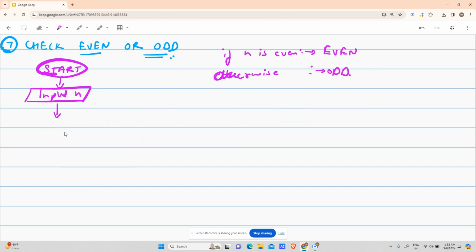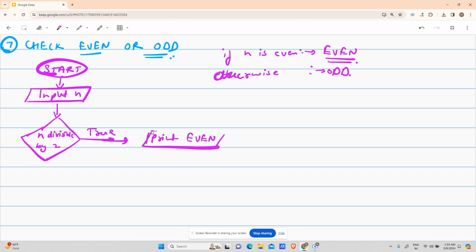Now I will use a conditional. So let's see what the conditional is doing here. Conditional says: is n divisible by 2? Now, what is the definition of even? The definition of even is the same: if a number is divisible by 2, it is an even number, otherwise it is an odd number. So if my n is divisible by 2, it is returning true, right? If it is returning true, then print even, right?